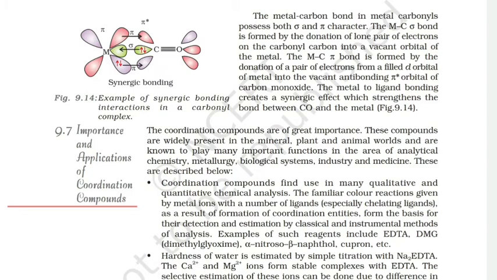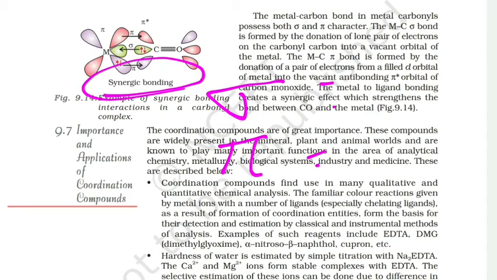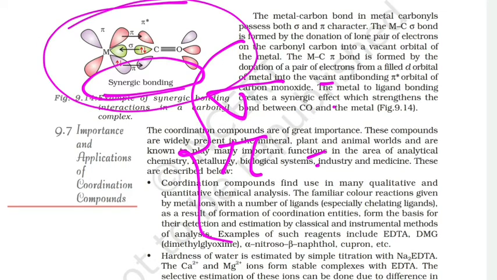So friends, this is very important, three types of questions may be asked. First, the sigma bond is formed between which orbitals. Second, the pi bond is formed between which orbitals. And third, what do you mean by synergic bonding. So three questions may be asked from this topic. This is very important. I think you are able to understand and you can make the answers to these questions.